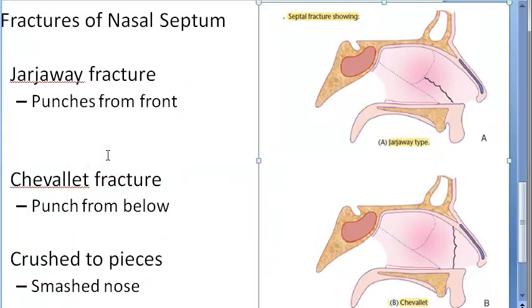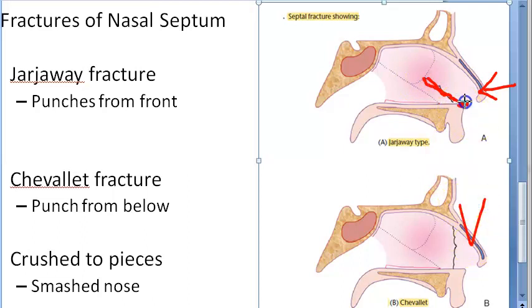Jarjavay fracture of the nasal septum results from blows from the front. They are only saying front. From the front, somebody is punching this guy. It starts just above the anterior nasal spine and runs horizontally backward. So this is more like horizontal and this one is more like vertical, right?